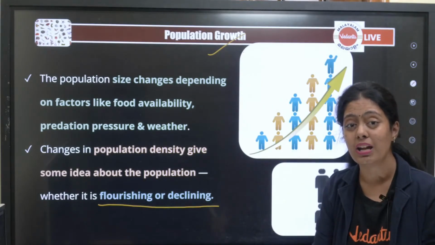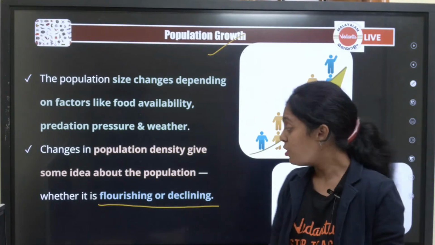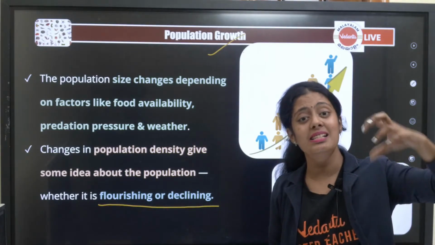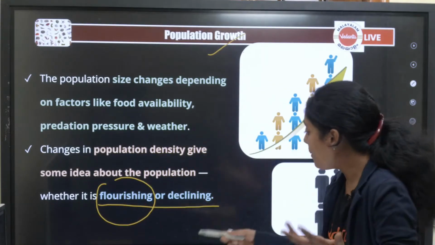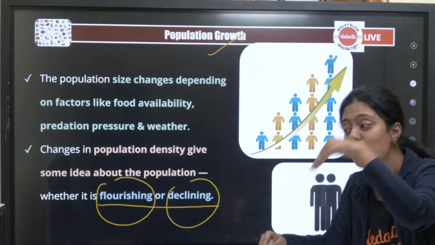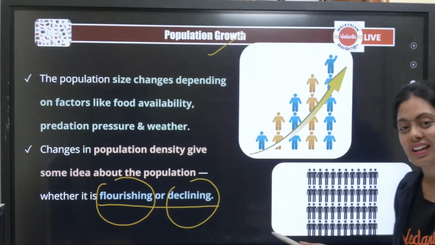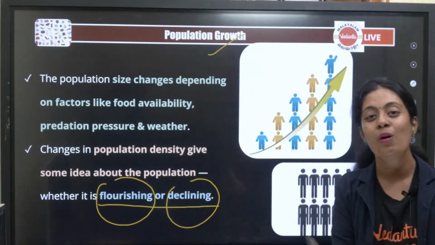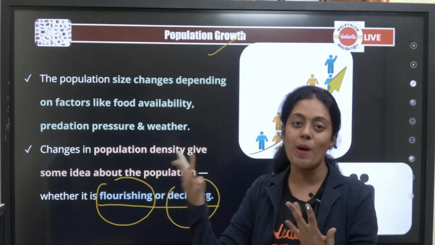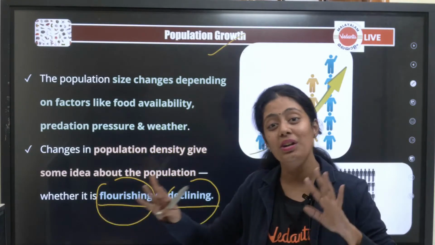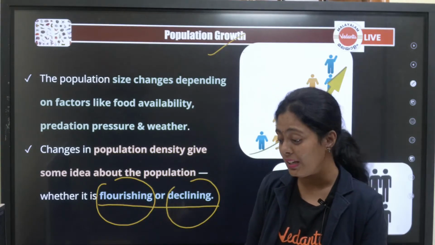Like, without understanding population growth, I will really not understand what is actually happening, right? So if the population growth rate is increasing, that means it is flourishing. Flourishing means what? Growing. If the population growth rate is decreasing, it means the population is declining. Human population is increasing, right? Ever increasing, we can say. In the near future, in the next 1000 years, at least to my knowledge, the human population is not going to decline. Because we are an expanding type of population.